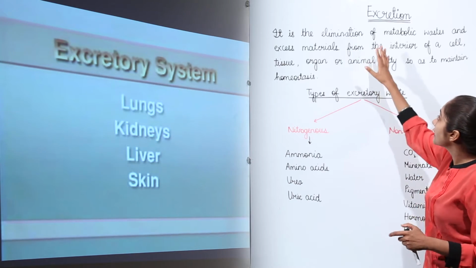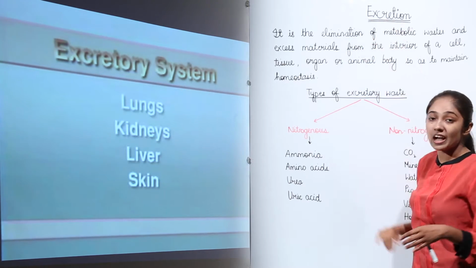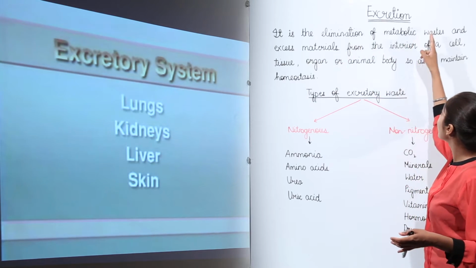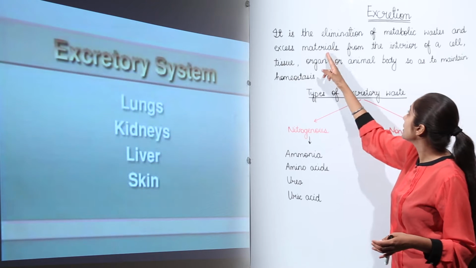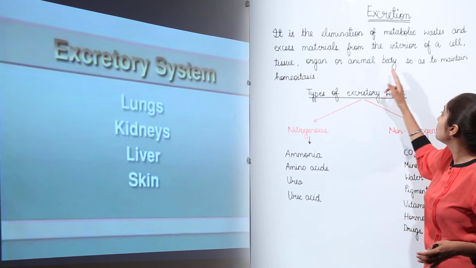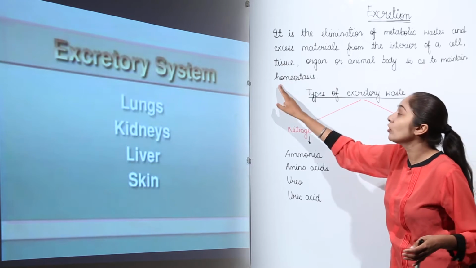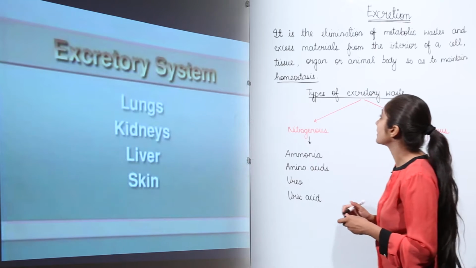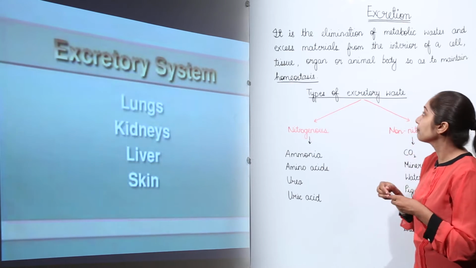So let's see what the definition of excretion is. How will you define excretion? It is the elimination of metabolic waste and excess materials from the interior of a cell, tissue, organ or animal body so as to maintain homeostasis. Here we have a very important term, that is homeostasis. Let's read this definition once more.